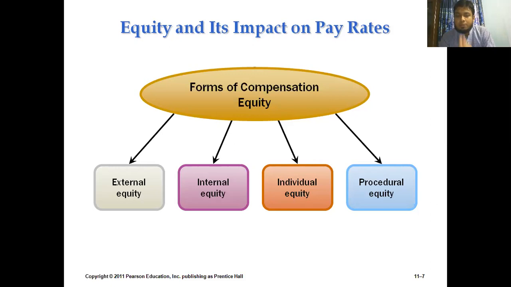Now our second building block is internal equity. Internal equity is another very important part that we are going to discuss. Whenever we fix the pay rate for employees, we need to compare it with the different layers of the organizational hierarchy.